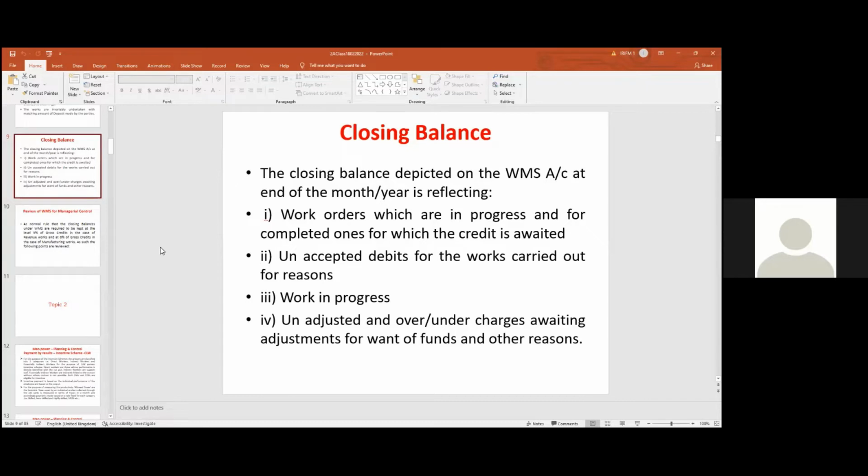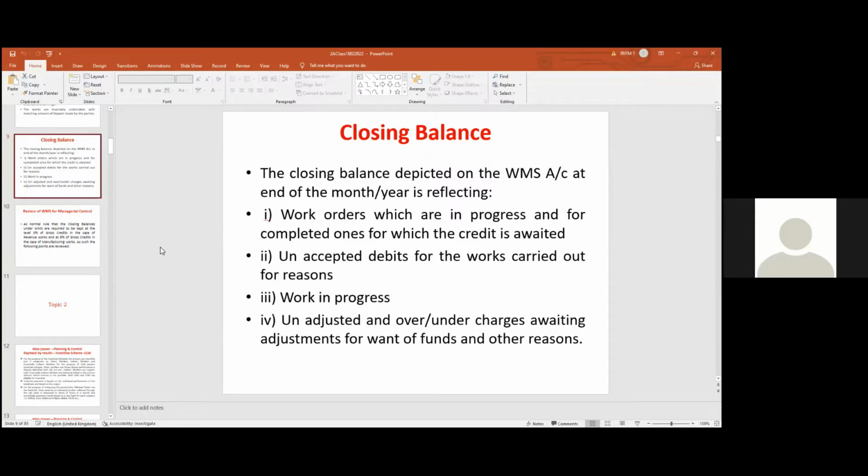WMS closing balance indicates work orders which are in progress, and completed ones for which credit is awaited. Sometimes, though work has been completed to some extent, there may be some outstanding position, and that is in the closing balance. There may be some unaccepted debits for the work done for other railways, other bodies, or other divisions for which funds are not made available. In that case also, the amount lies in the closing balance. And also, there are works in progress.